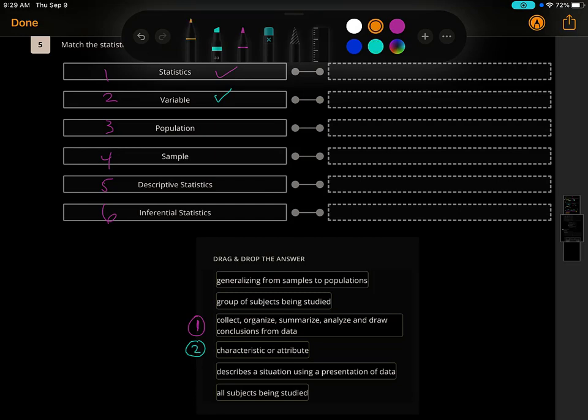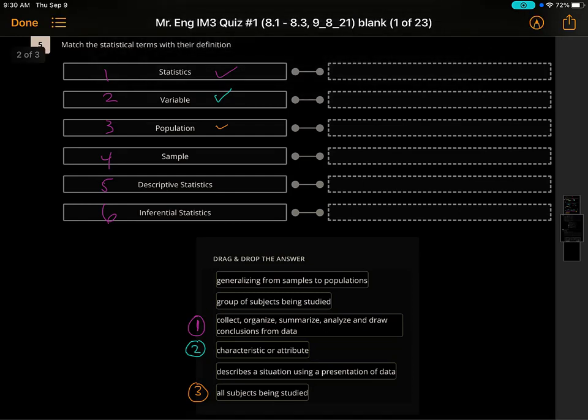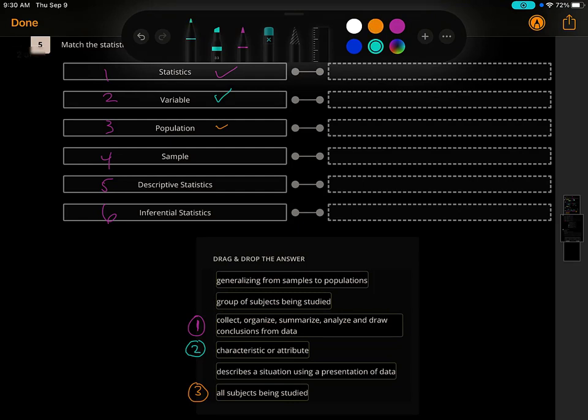Okay, number 3. This is just the biggest group possible, so that would be all subjects being studied. And what do we got next? Number 4 is a sample. A sample is a group of subjects being studied. All right.